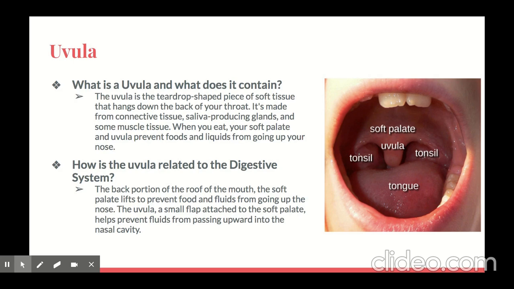The back portion of the roof of the mouth, the soft palate, lifts to prevent food and fluids from going up the nose. The uvula, a small flap attached to the soft palate, helps prevent fluids from passing upward into the nasal cavity. This here is the uvula, the soft palate, the tonsils, and the tongue.